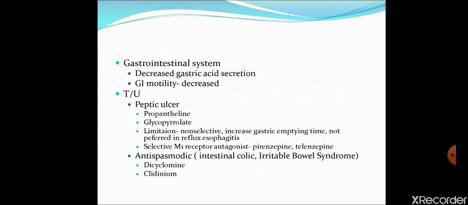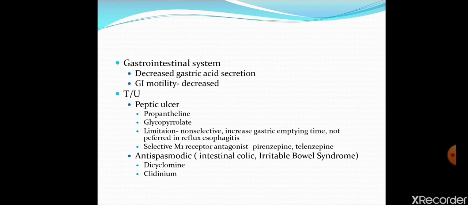The next organ is the gastrointestinal system. In the stomach, M1 receptors are present on the paracrine cell. Stimulation of the M1 receptor on the paracrine cell increases gastric acid secretion. So when they antagonize it, gastric acid secretion is decreased.